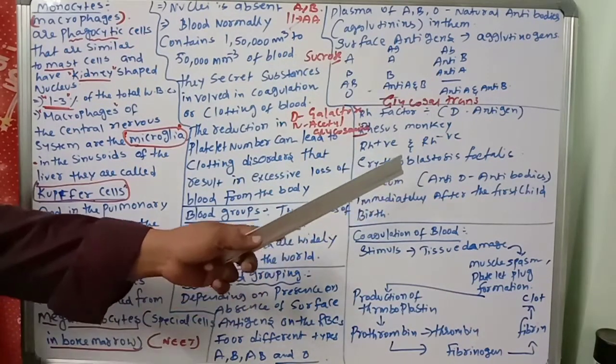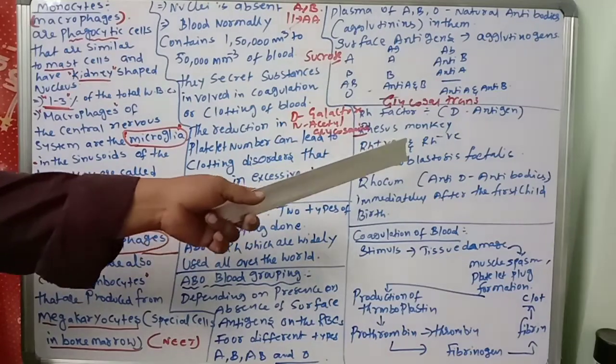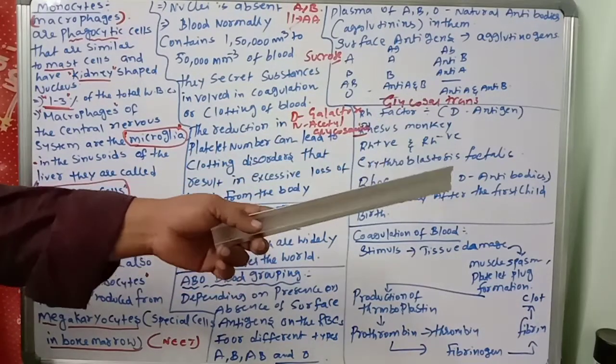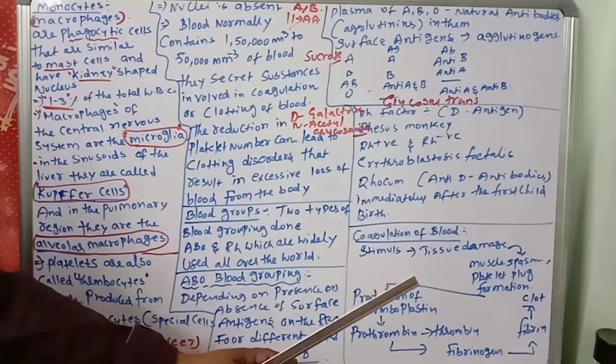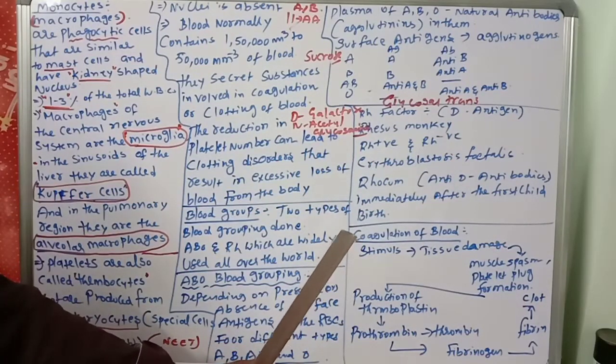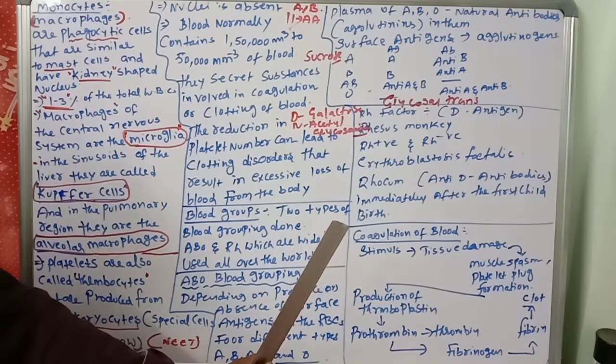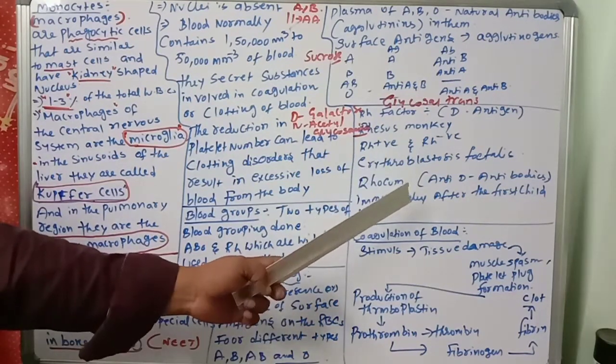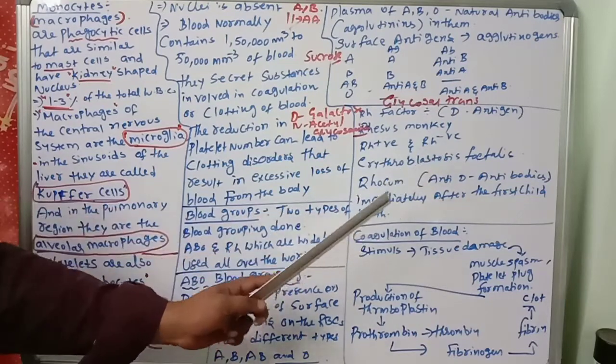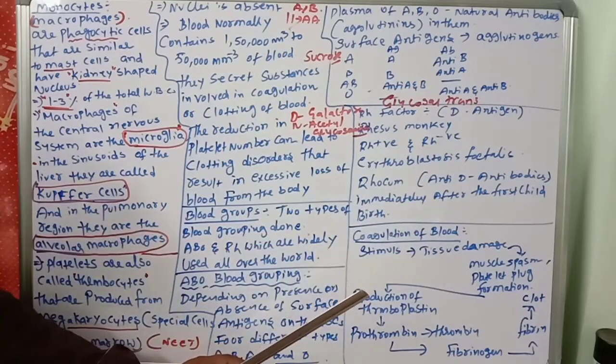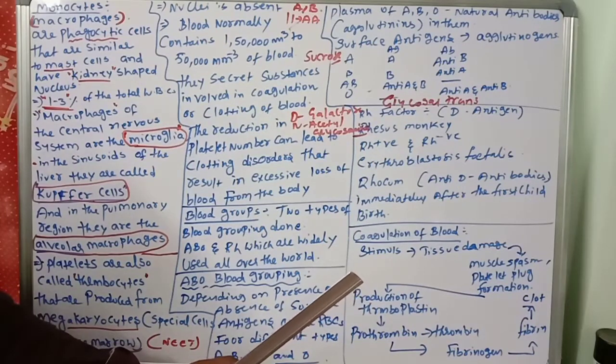Next, RhoGAM. When is it to be given? Suppose first pregnancy: at delivery time, rupture of the placenta and uterus takes place. At that time, if Rh positive blood enters, the mother's body will produce Rh antibodies. To prevent this, to save the second pregnancy, if we give RhoGAM, anti-D antibodies, immediately after the first childbirth, what will happen? The anti-D antibodies neutralize the Rh antibodies. Then in the second pregnancy, no problem.